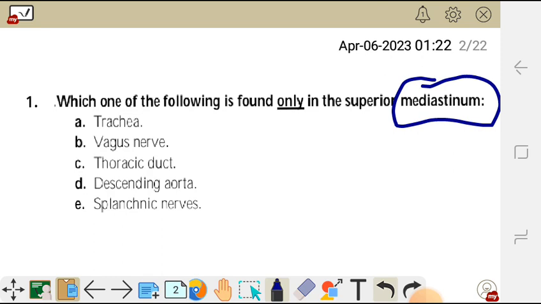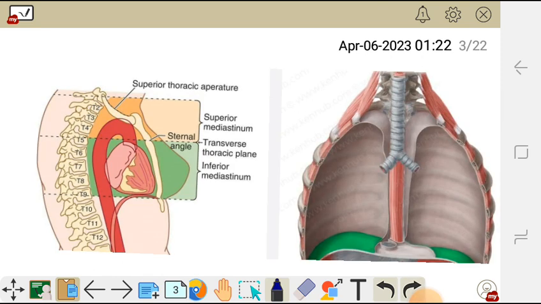So the mediastinum is a cavity found in the thorax, and it is divided into two, the superior and inferior, at the sternal angle, which is opposite to level T4. The superior and the inferior are divided by the transverse thoracic plane, and the inferior mediastinum is divided into three, which are the anterior part, the middle part and the posterior mediastinum.